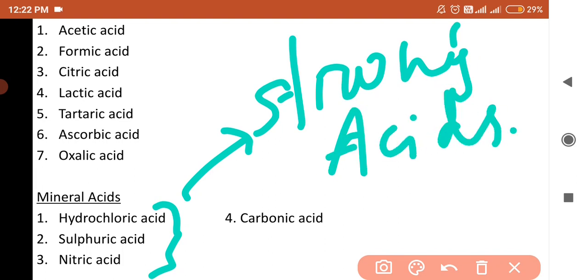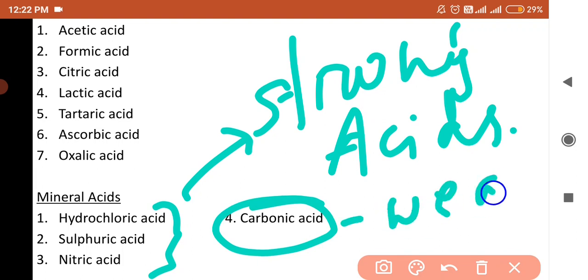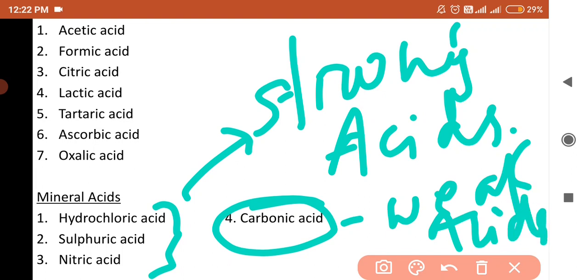Carbonic acid, which is a mineral acid, comes under the category of weak acid. So just remember, generally organic acids are weak acids and mineral acids are generally strong acids, but some mineral acids, like carbonic acid, are weak.